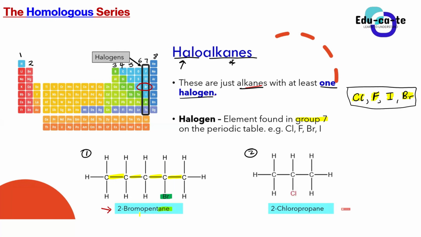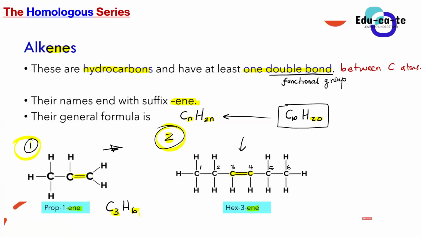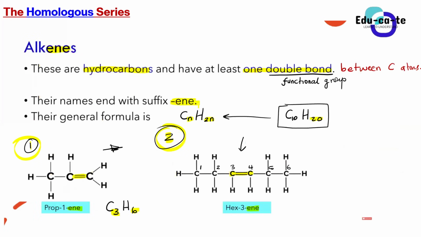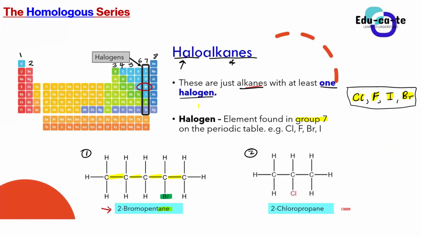So it means that this is just the same as an alkane, because when you did alkanes, we said that alkanes have names that end with what? With the suffix ane. So similarly, haloalkanes have a similar naming structure as well. It's just that there's a presence of a halogen, but the other properties are still the same. Are we guys still together? Okay, look at compound number 2.